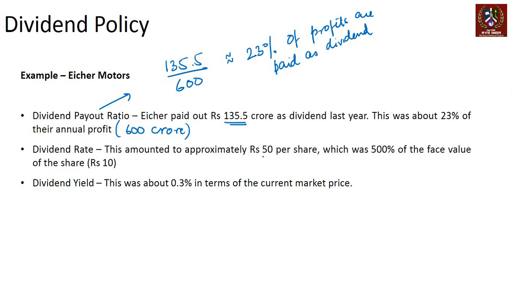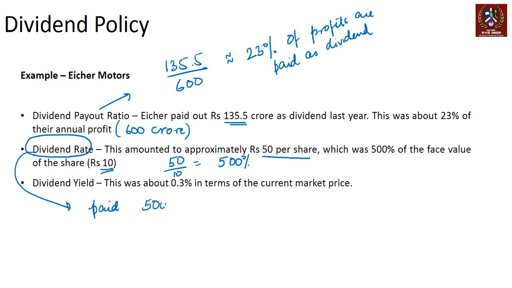This amounted to rupees 50 per share, and per share face value was 10 rupees, right? So 50 per share is going to get calculated as 50 by 10. So dividend rate is 500%. So the company would declare in its financial note that we have paid 500% dividend.